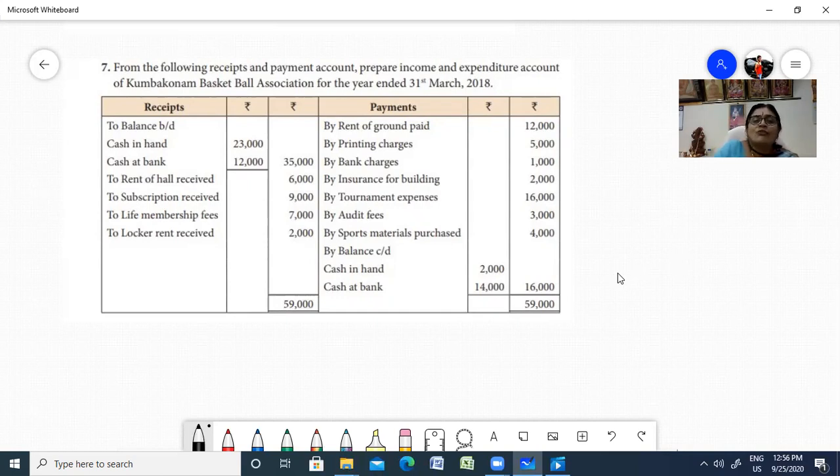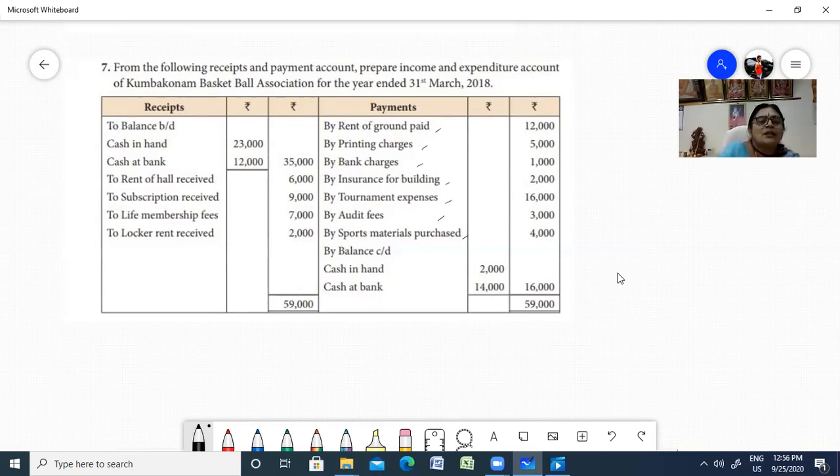Now you have rent, of course, a recurring revenue expenditure. Then printing charges, recurring. Bank charges, yes. Insurance for building, yes. Tournament expenditure, yes. These go to the income and expenditure account. Audit fee, yes. Sports material, it's not an equipment, is it? So this can be included in your expenditure. The balances, of course, will not come.